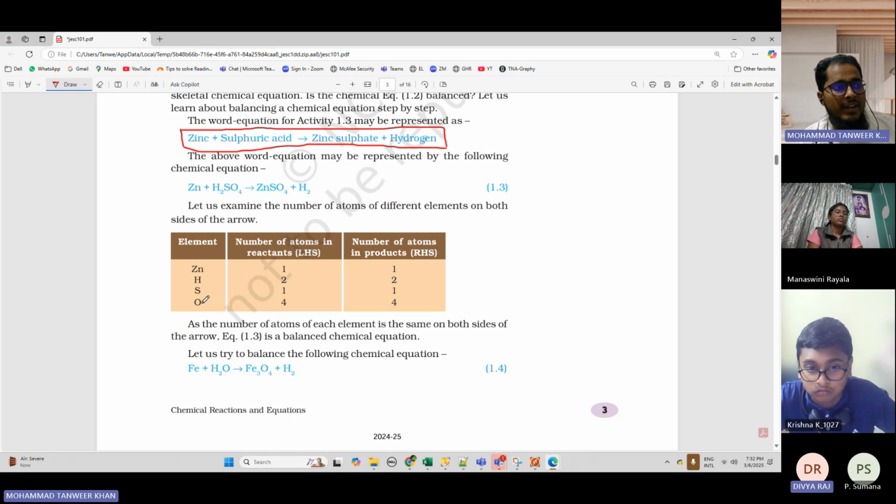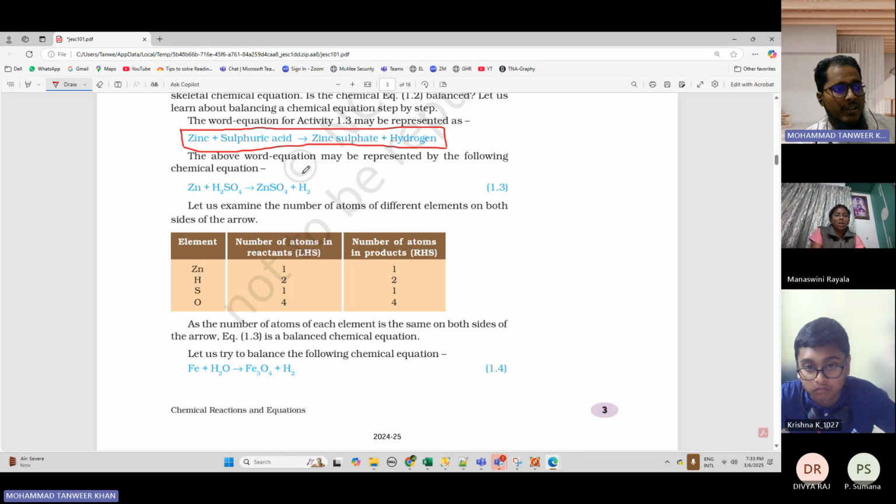Oxygen has how many atoms? 4, sir. Very good. Now, this is on the reactant side. Now we will check on the product side. On the product side, zinc has how many atoms? 1. So it is written 1 here.